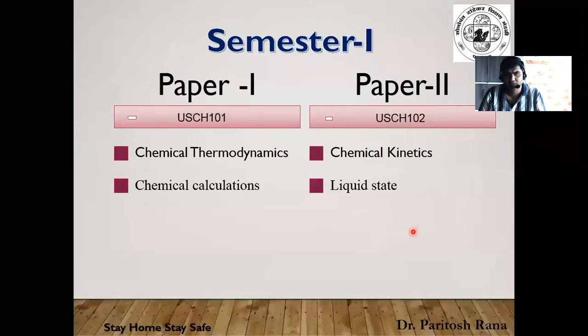In paper 1, you will have two chapters, chemical thermodynamics and chemical calculations, whereas in paper 2 you have chemical kinetics and liquid state for the semester 1 syllabus. You already know about thermodynamics, chemical kinetics, and liquid state from your school days, as well as your 11th and 12th standard. So nothing new you are going to learn in this semester.